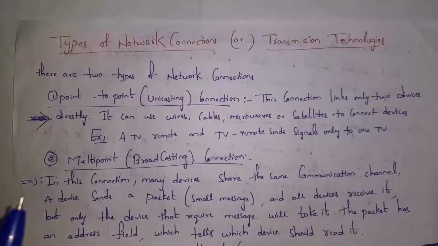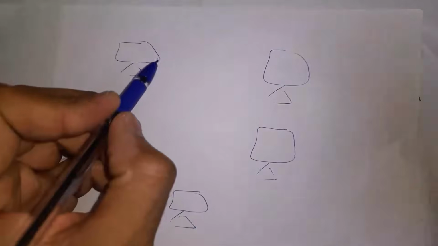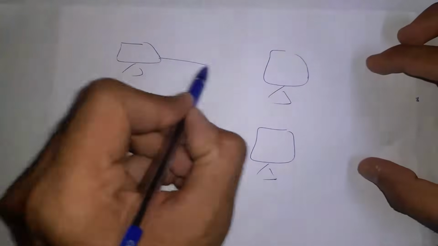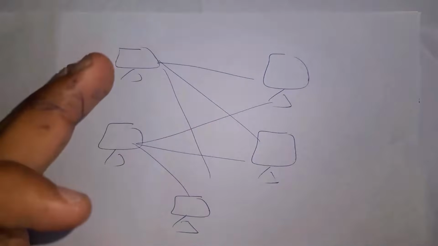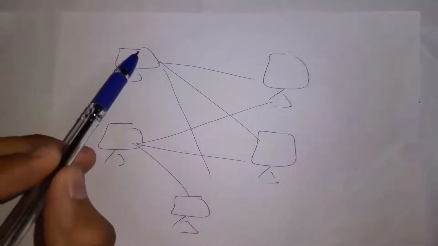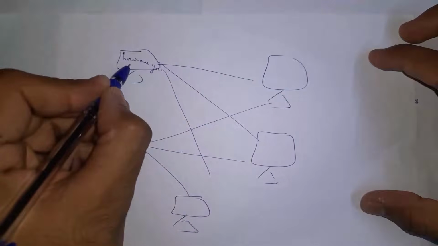And next I will explain what is multi-point connection. We also call it as broadcasting. Because in broadcasting, many devices will communicate each other. All these devices can share information. For example, this computer wants to send how are you to this computer.